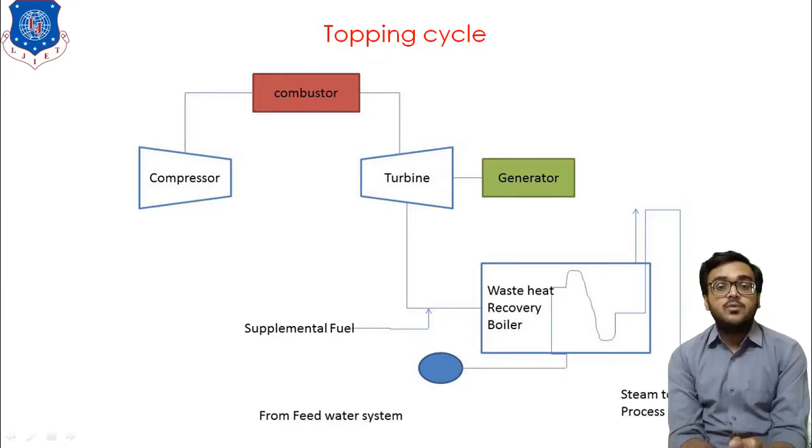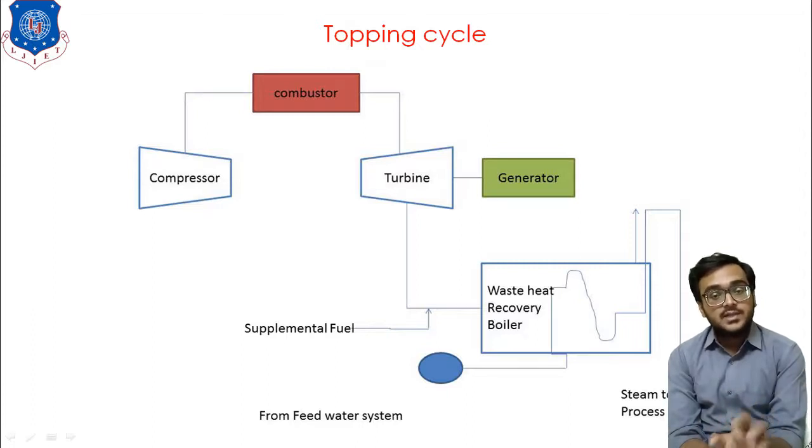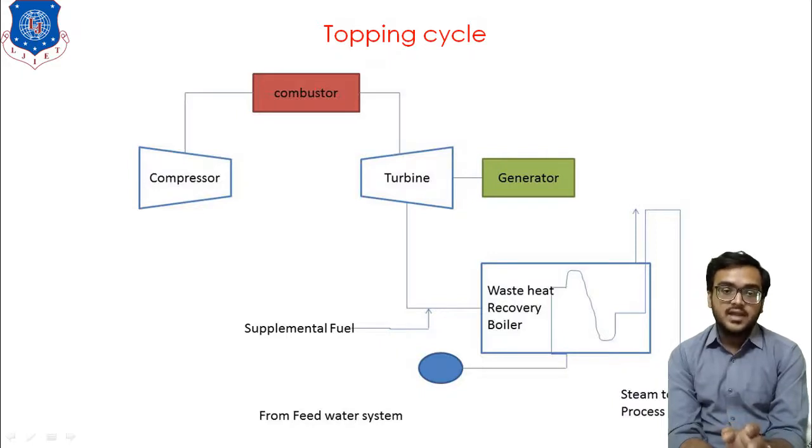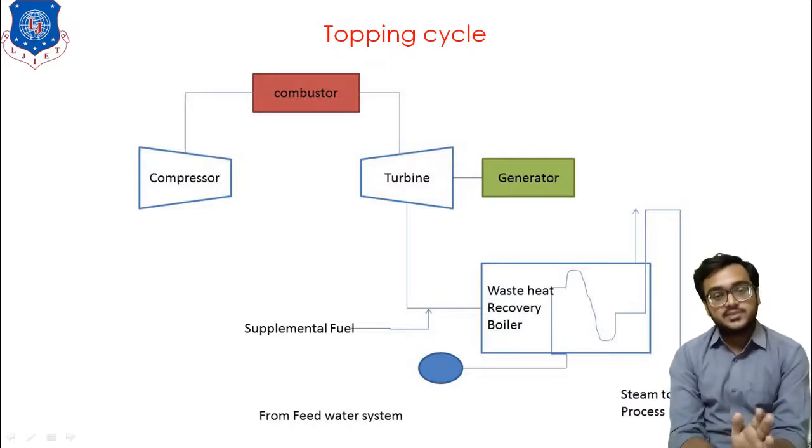Now whatever the amount of the gases that is leaving from the turbine, we do not dump these gases directly into the atmosphere, but we utilize this gas for the process heating application. Here you can see we have supplied the waste gases generated from the turbine to the heat recovery unit, where we supply the water from the pump, and because of the heat transfer between the exhaust gas and the supply water, there is the generation of the steam, and this steam we can utilize for any process.